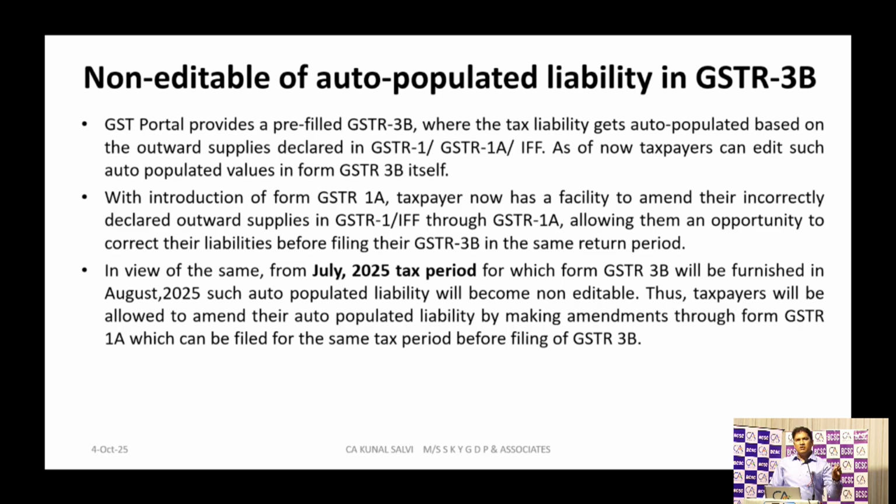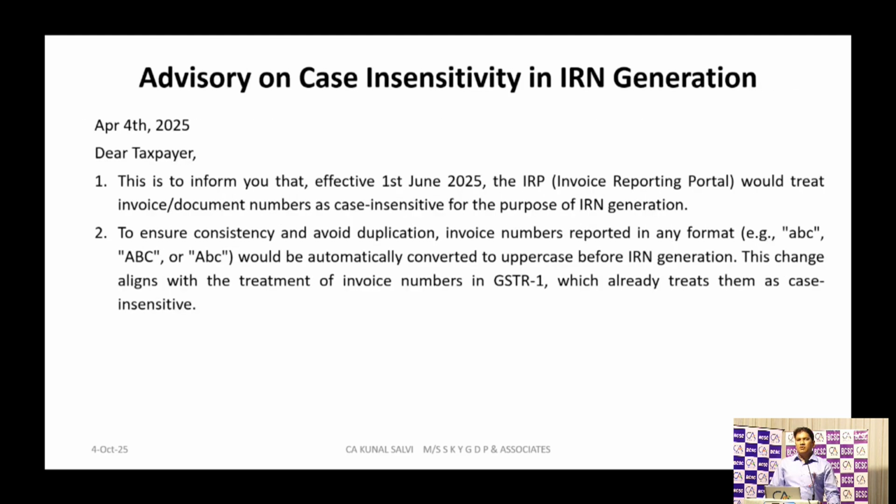You will see that you can manually change your figures of table 3 in GSTR 3B. But this will come. Once this IMS dashboard or IMS system is in place, they will automatically do GSTR 3B with the hard lock. Only the reversal part of ITC, the reversal and ineligible ITC and all that, they will keep open. They will keep only that field open. Everything else will get locked.